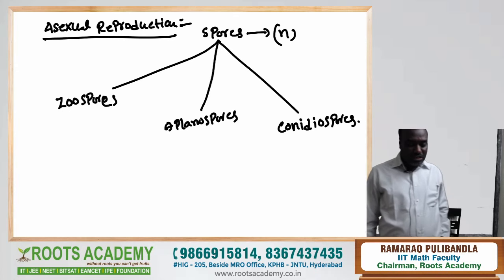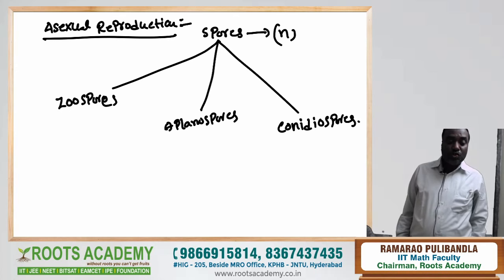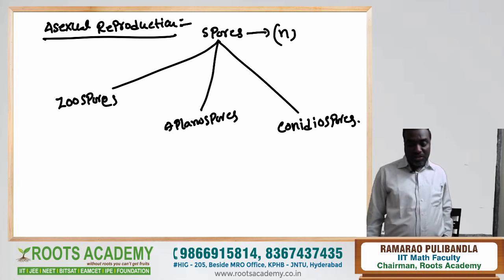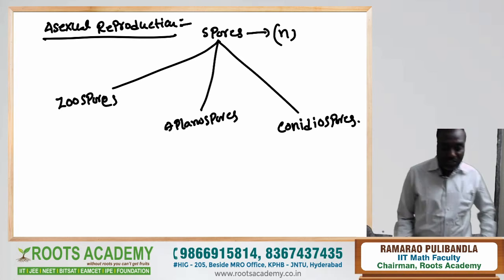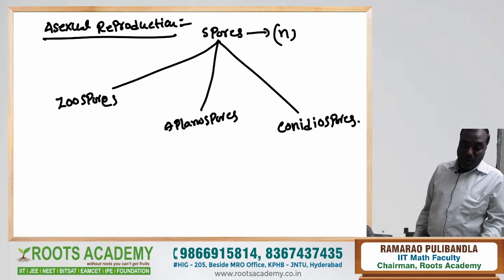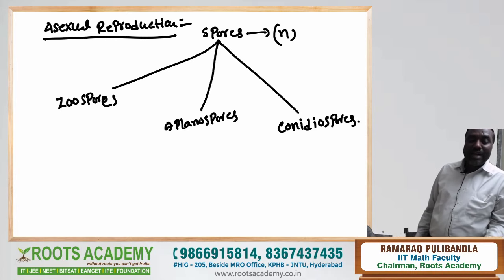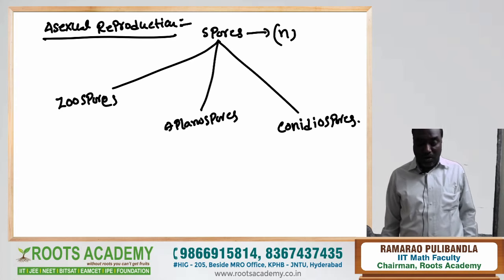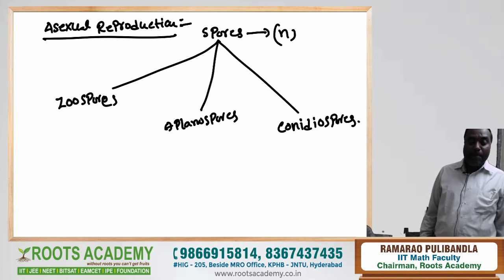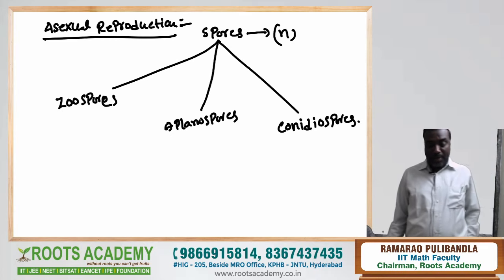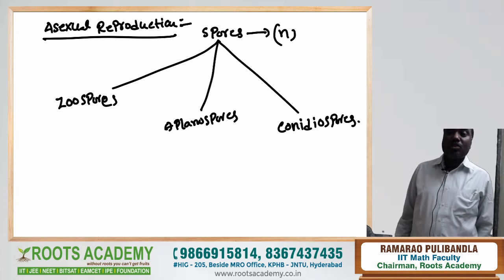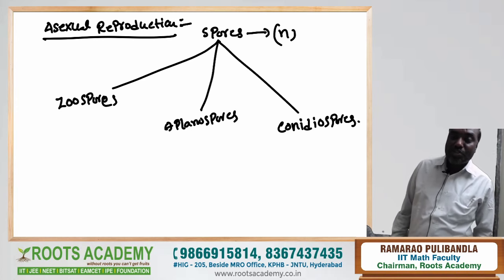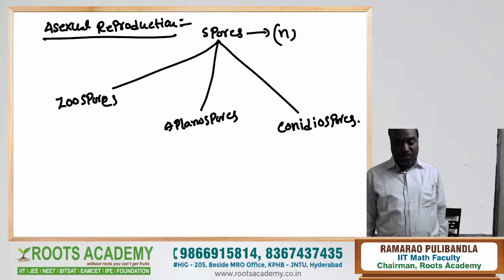Right, first of all, zoospores. What are the zoospores? The flagellated or motile spores are called zoospores. Zoospores are also called planospores, which are produced from the zoosporangium. Okay, the second one is the aplanospores. Aplanospores are nothing but non-motile spores.